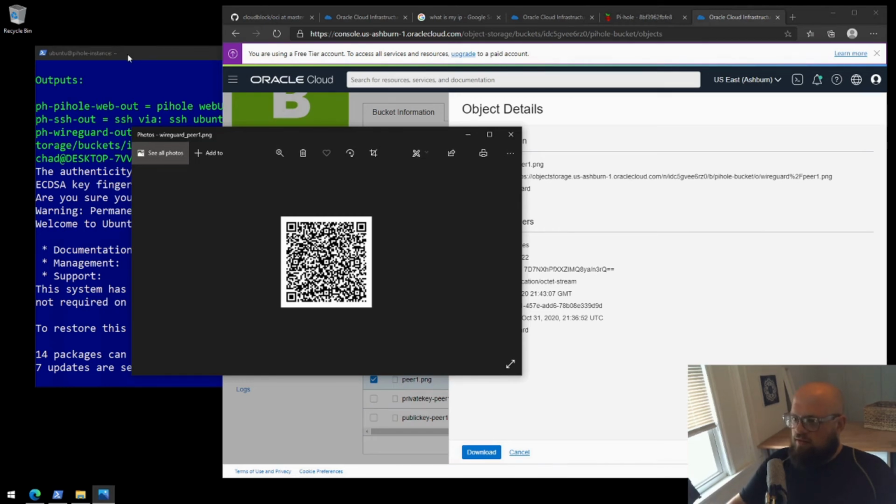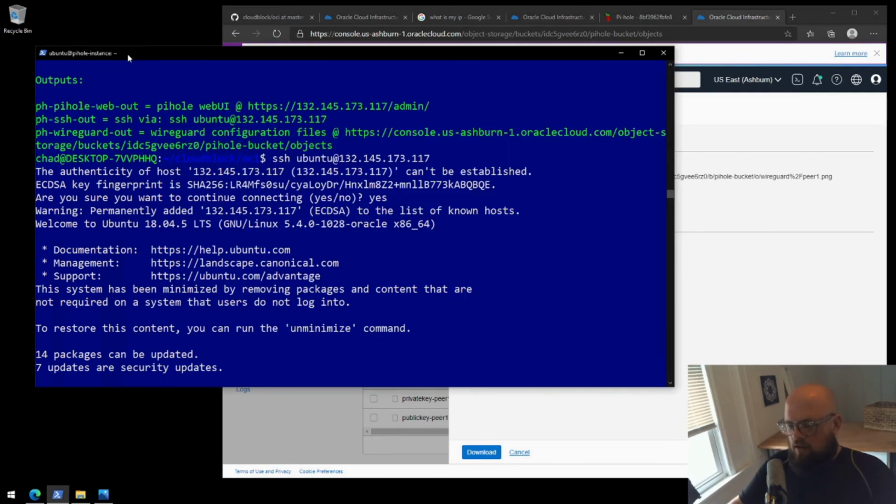Because we set DNS underscore no VPN to 1, which is actually the default in our vars file, we can set our home router or similar to this IP address for DNS, and we can do DNS lookups to the Pi-hole service that's running in the cloud. It's only open to our home IP address, the IP address we put in the vars file, management underscore CIDR. Only that IP address can access DNS at this IP address.